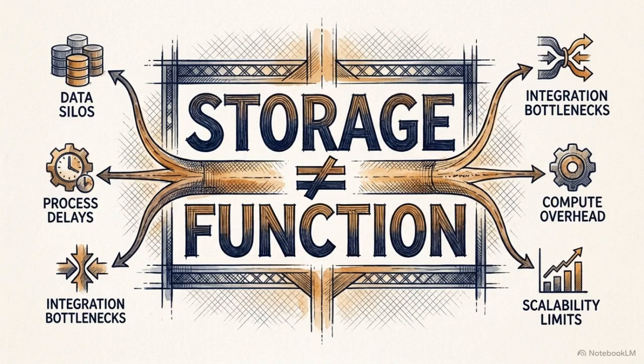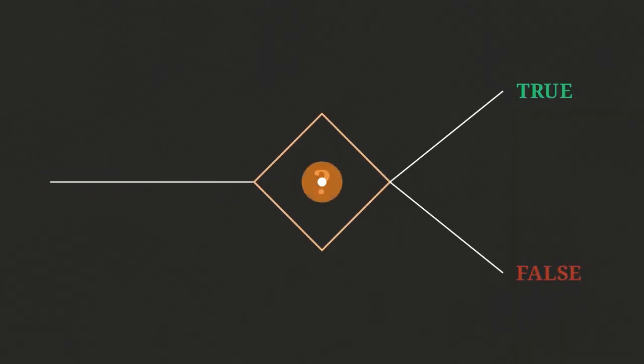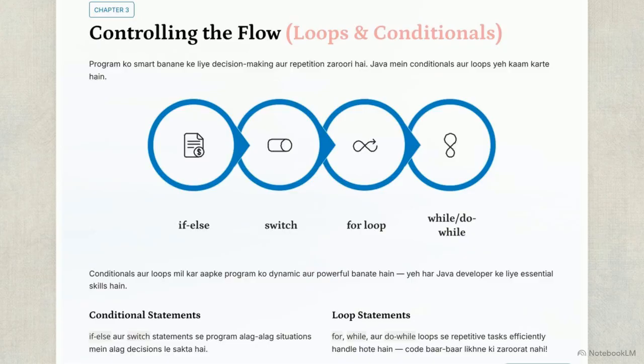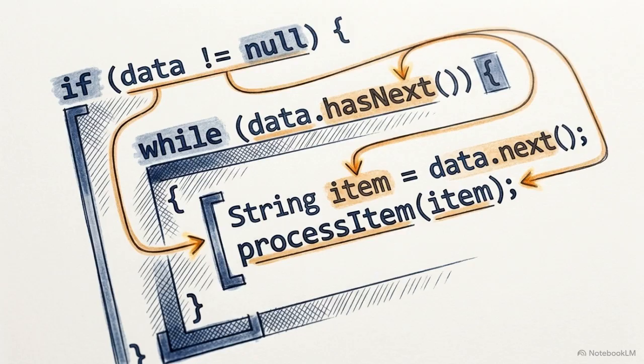Data storage is only half the battle. To make a program functional, we need logic dictating how the code reacts to different inputs. This diagram illustrates primary conditional tools. If-else and switch statements allow the program to make autonomous decisions based on changing criteria. To handle repetitive tasks efficiently, for and while loops iterate through data, removing the need to rewrite instructions. Applying this logic to structured data allows commands to function as an automated system.